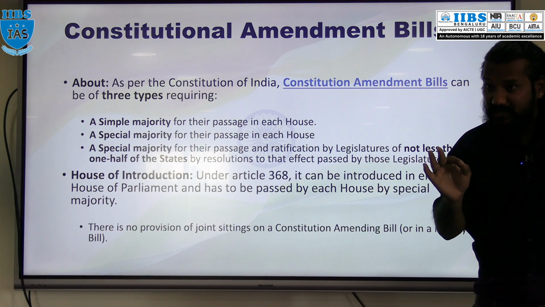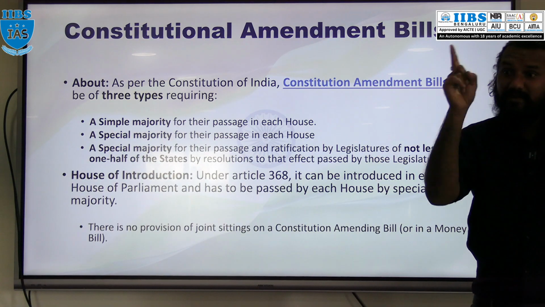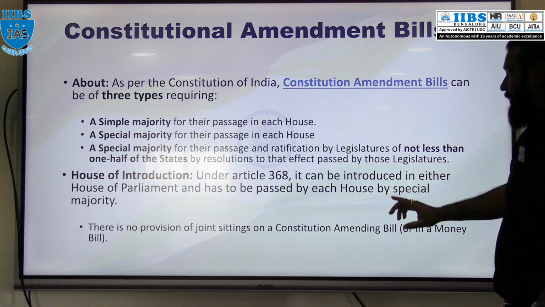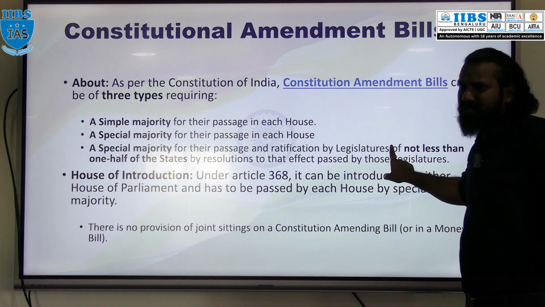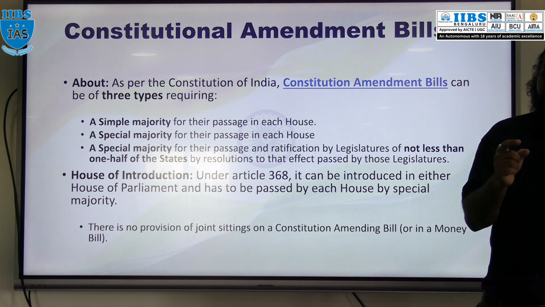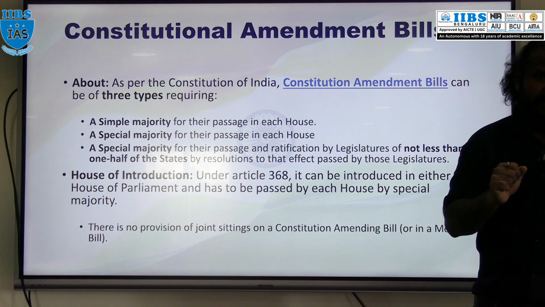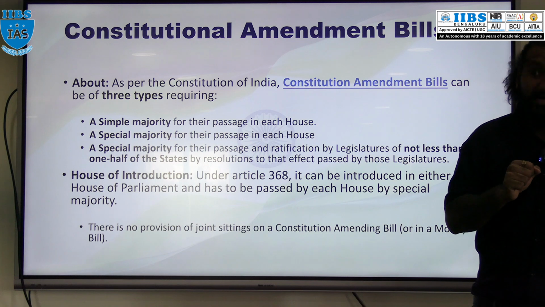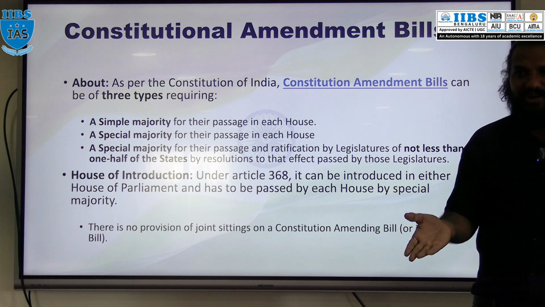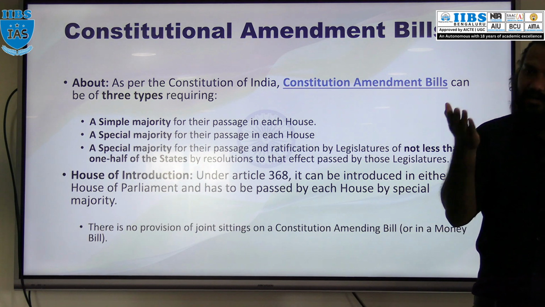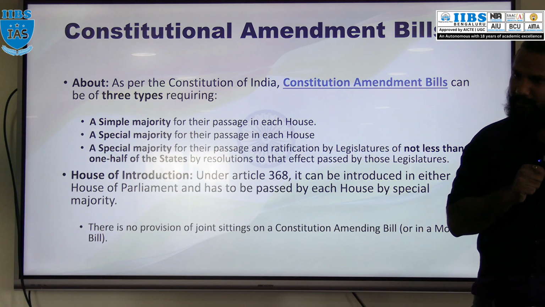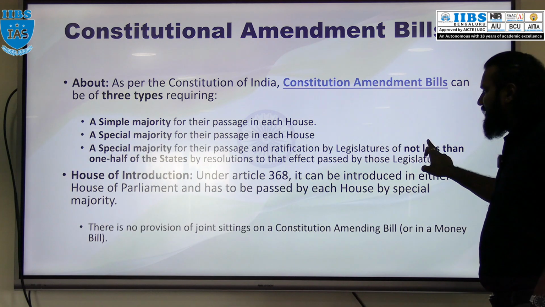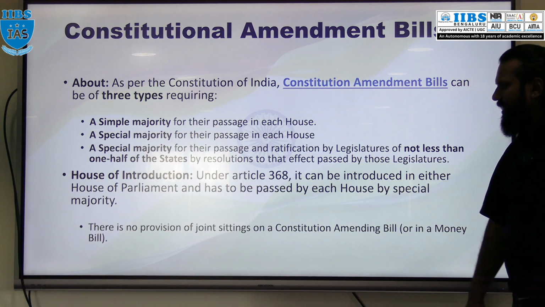What provisions come under this? The provisions which change the relationship between the central government and the state government. Those provisions can be amended by this third type of majority. Take an example, election of the president. MLAs also participate, MPs also participate. Right, GST. The state government also has that command and the central government also has that command. For such provisions, this third type of majority is required.